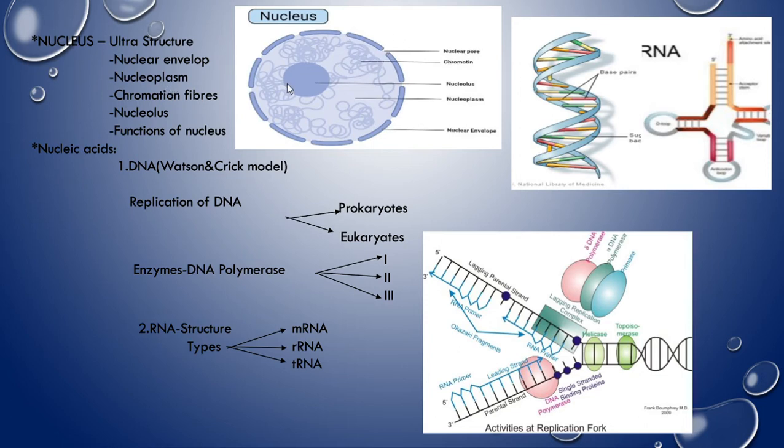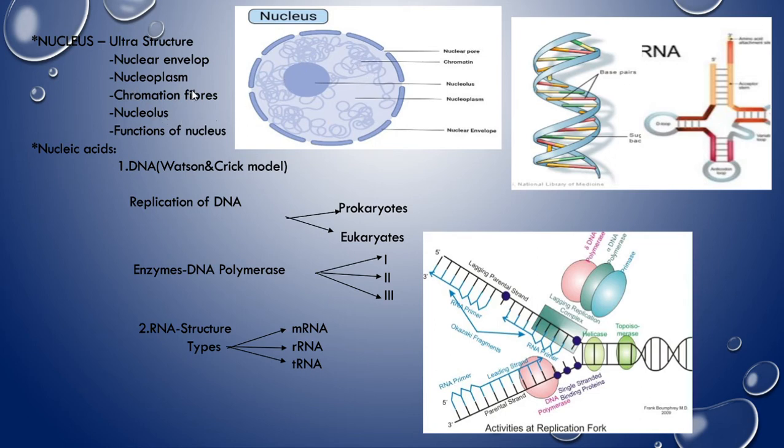Next, the nucleoplasm. Just like the cytoplasm, this is also a transparent fluid. It is also called nuclear sap and karyolymph. Why is it called karyolymph? Because thread-like structures, the chromatin fibers, are present in the nucleoplasm, so it is also called karyolymph, right?